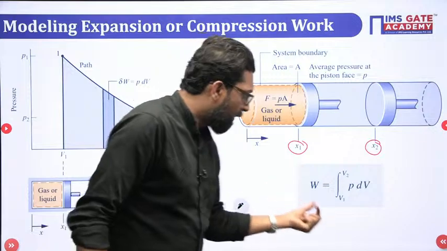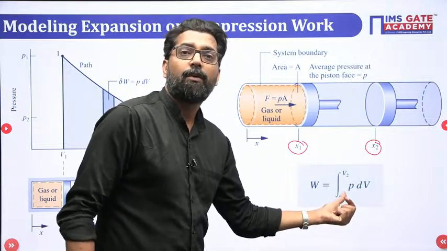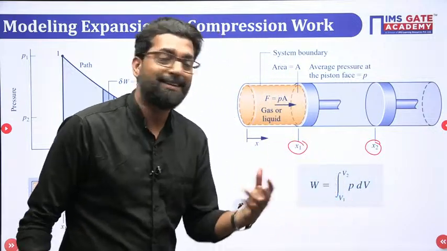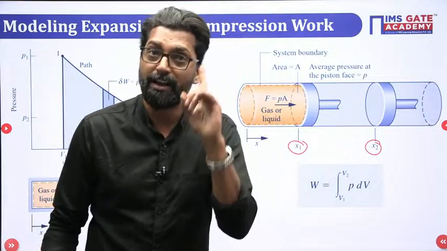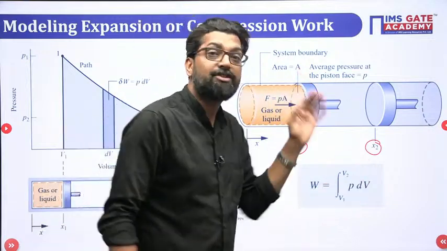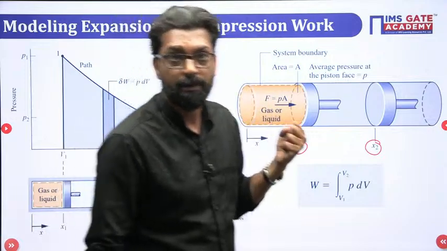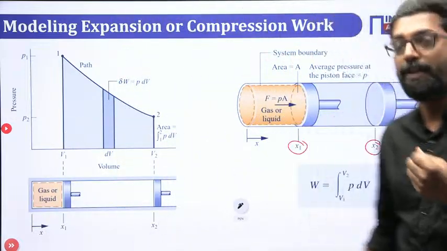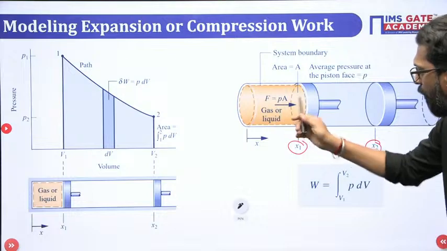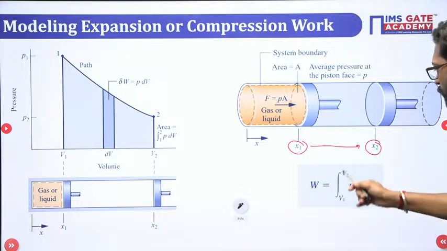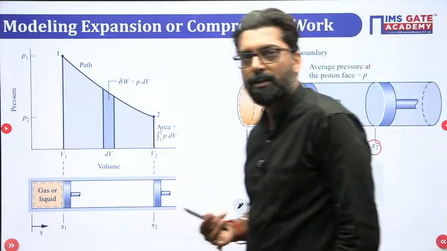And what is the condition of this equation? While you apply this equation, the first condition is very important: the system is quasi-equilibrium. That means the system will follow from point 1 to point 2 in a quasi-equilibrium process. What is the quasi-equilibrium process?